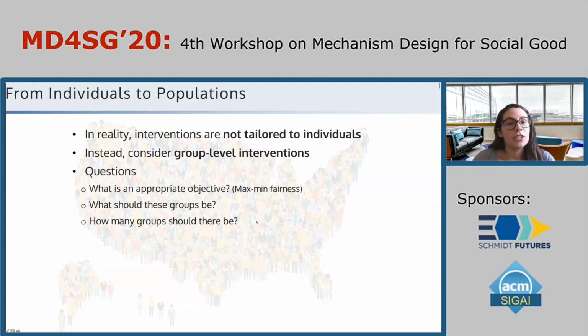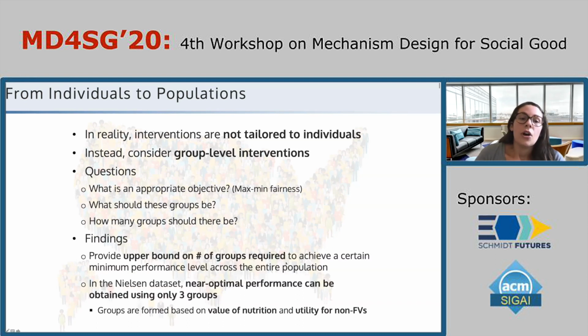Some important questions here are, what is an appropriate objective when we move from the individual level to the population level? We might desire some notion of fairness, and we actually look specifically at max-min fairness, which means that the government's goal is to maximize the lowest response level among the entire population. Some other questions are, what should these groups be and how many groups should there be? We're able to provide an upper bound on the number of groups required to achieve a certain minimum performance level across the entire population.